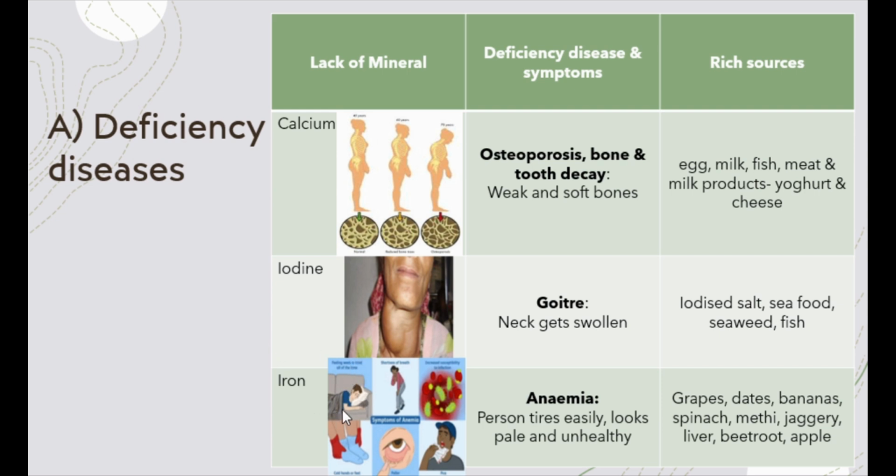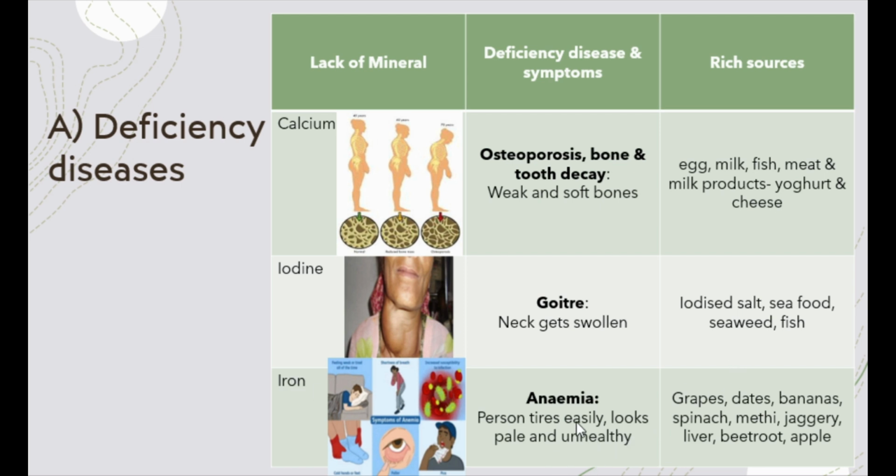Iron is also an important mineral in our body. It is responsible for blood health. Iron is a part of the red blood cells and is very important for the function of carrying oxygen by the red blood cells. So the deficiency of iron in the diet causes a condition called anemia, where the person becomes tired very easily. This is because of the deficiency of oxygen. Because there is no iron in the blood, the red blood cells will not work as well, and therefore the person becomes tired easily and looks pale, that is, lacks color in the skin, and becomes unhealthy.